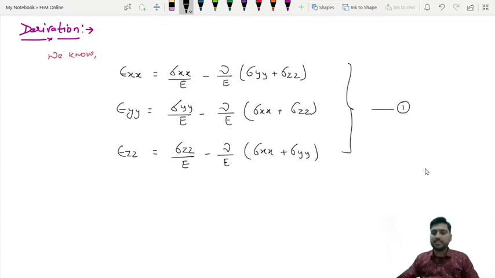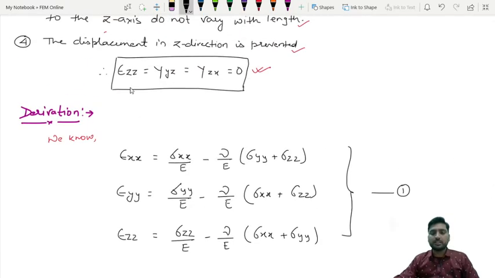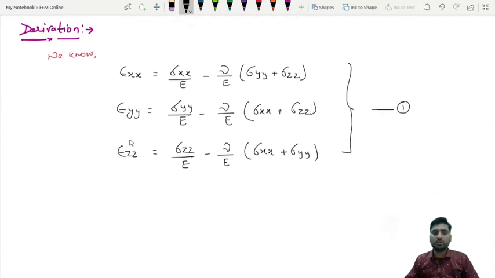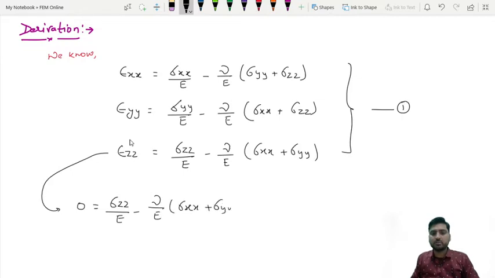Now you can see here, according to those assumptions, the epsilon zz value should be 0. So this value is 0 only. So I am solving this equation. So 0 will be sigma zz upon E minus nu by E times (sigma xx plus sigma yy).